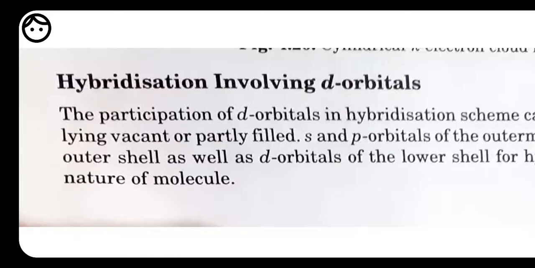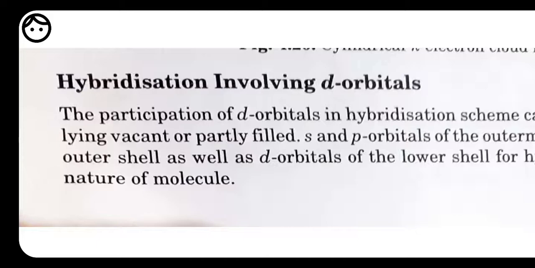Now next we are having hybridization involving d orbital. Here, as we know, hybridization will take place when s, p and d all merge with each other. Okay, so this one will be shown by d orbital also. So what type of hybridization they are going to show, that we will be discussing. The participation of d orbital in hybridization can take place when d orbitals are lying vacant or partially filled. The p orbital of the outermost shell can use d orbital of the outer shell, as well as d orbital of the lower shell for hybridization, depending on the nature of the molecule.